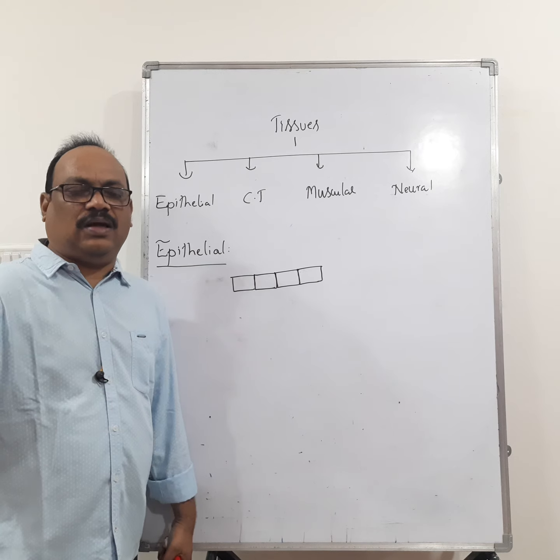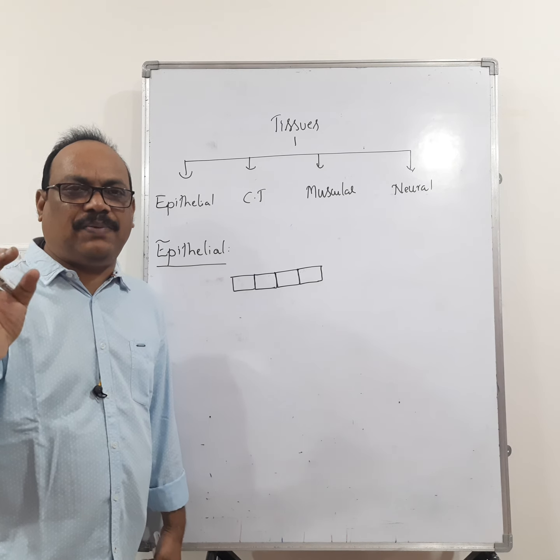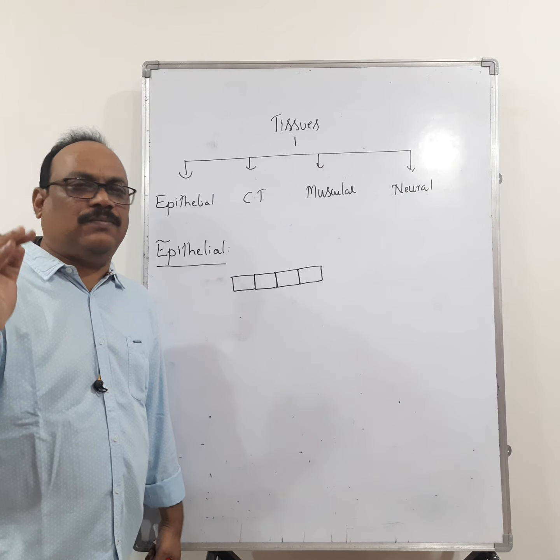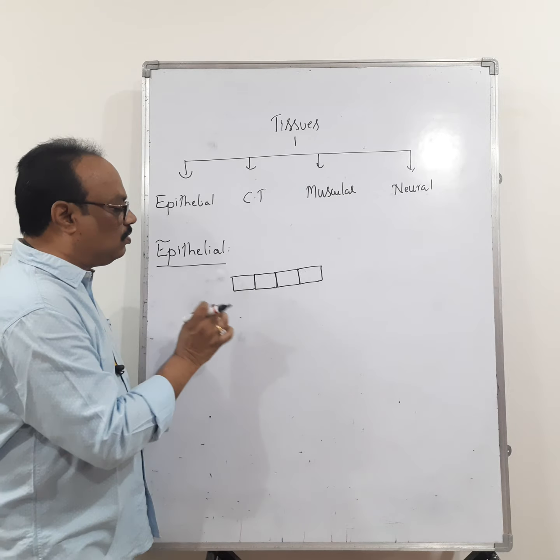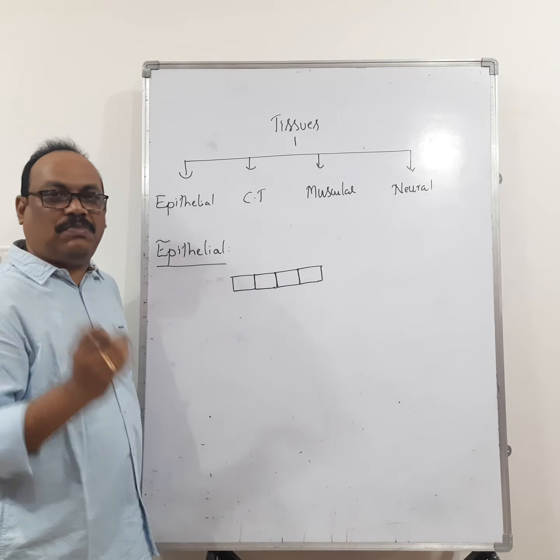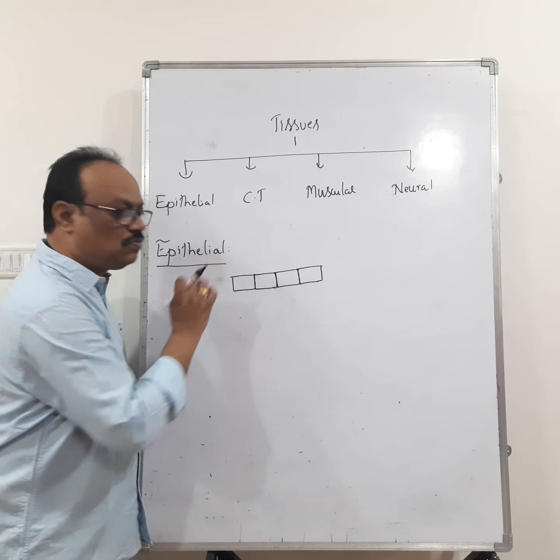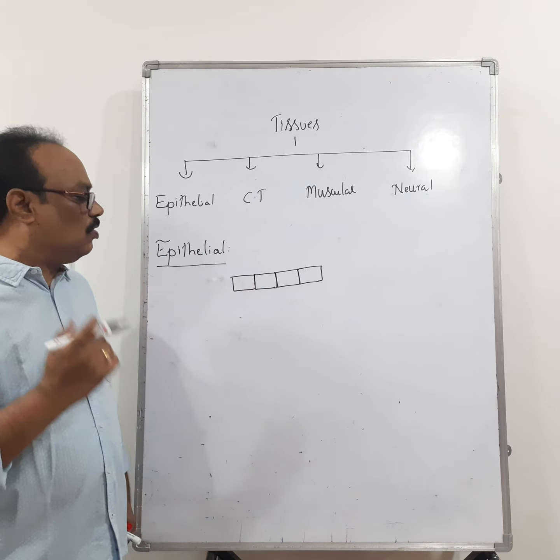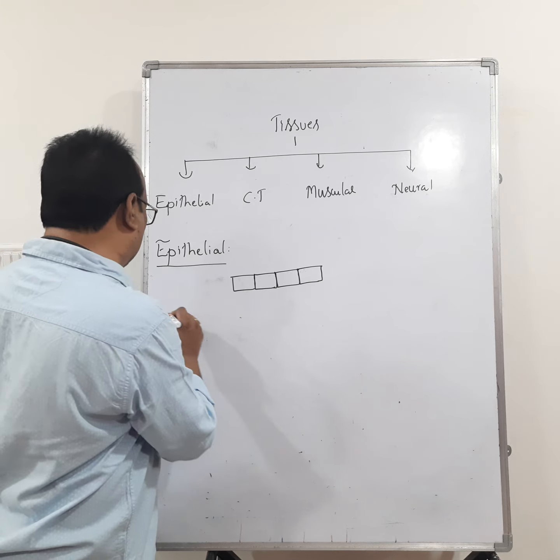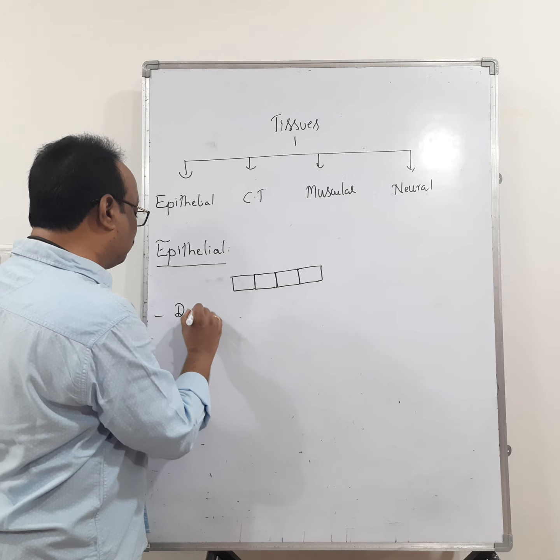We can say that the epithelial tissues are tightly packed cells without much material. I am using the words much material. That means a very little quantity of material is present between these two cells.